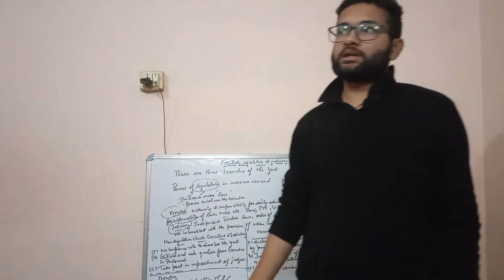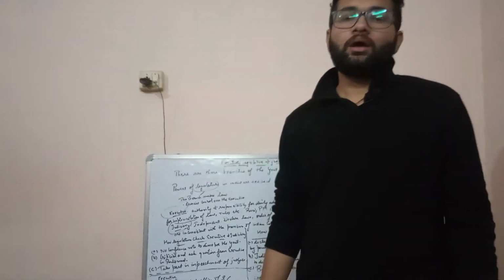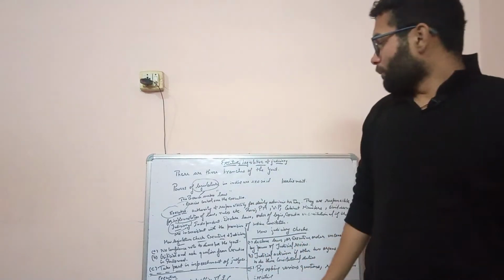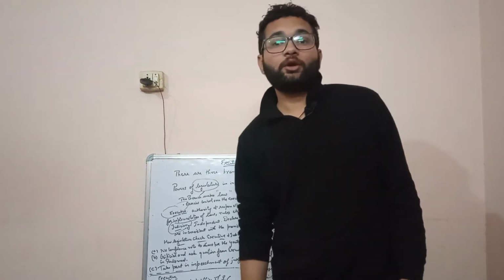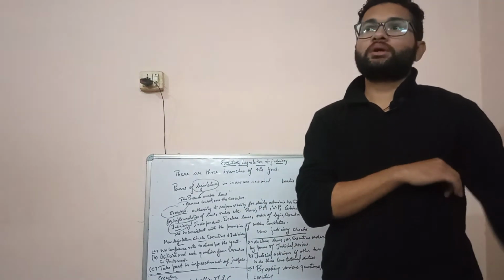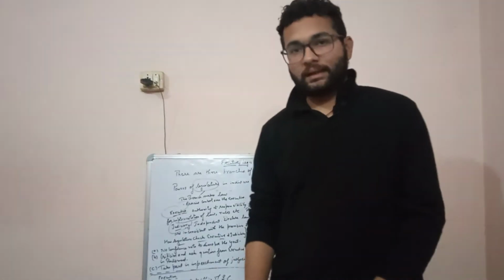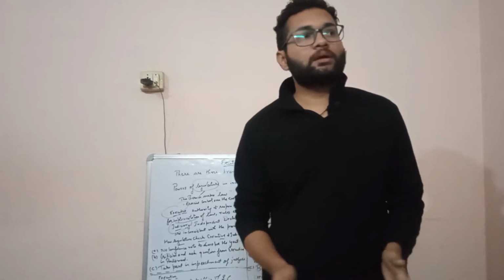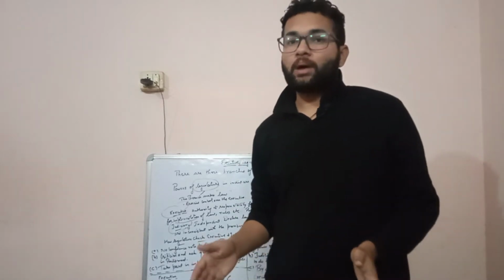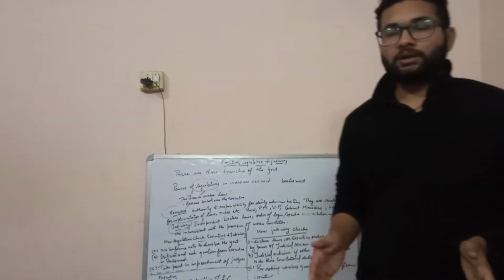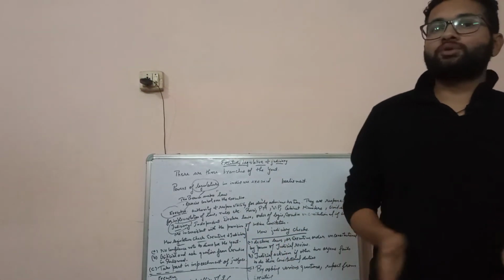So we have seen in the newspaper or TV how the opposition asks questions of the executive. Plus, they take part in the impeachment of the judges. For example, judiciary, Supreme Court or High Court judges are removed by the process called impeachment. And in this impeachment process, members of the parliament, that is legislature, take part. So this is also the way how legislature can check judiciary as well.